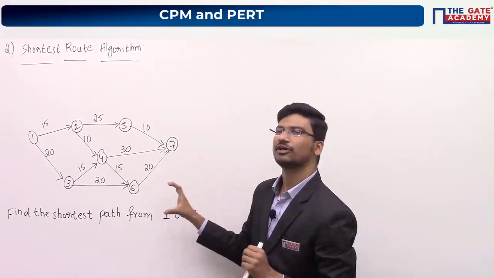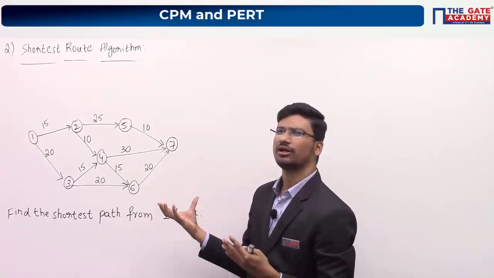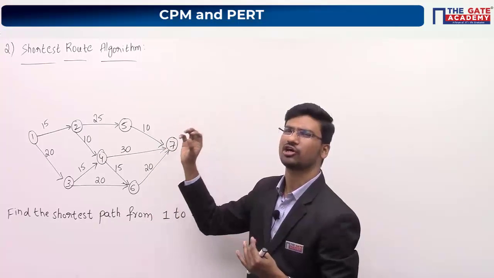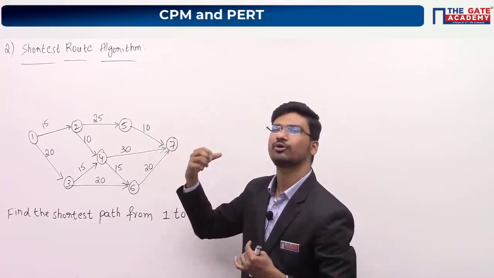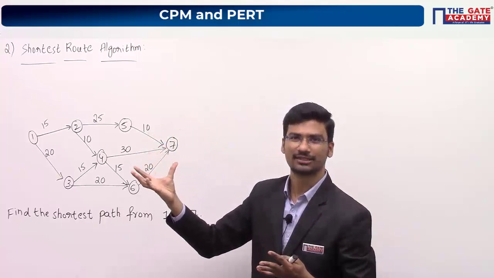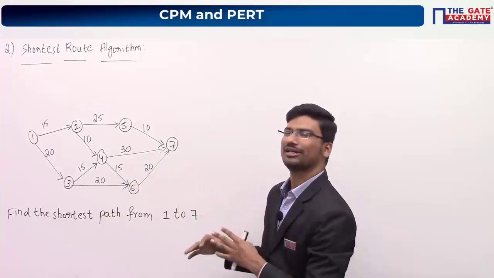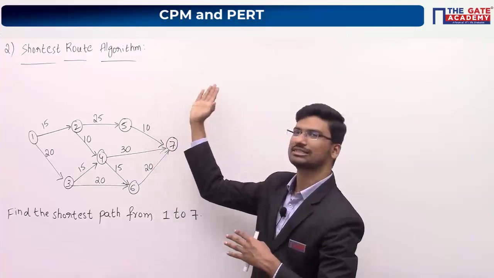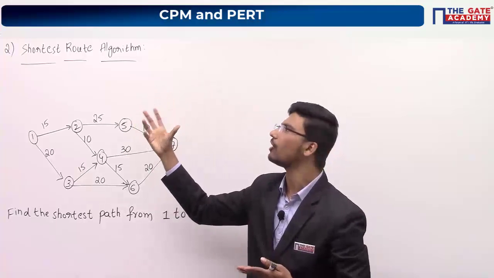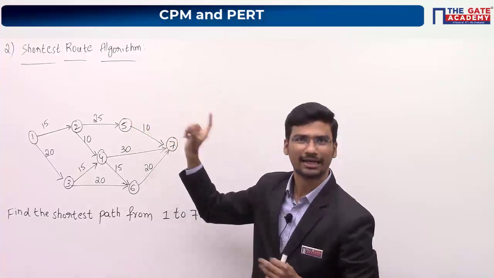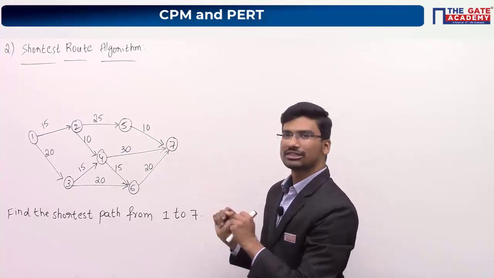That is what the problem is. This algorithm you can call the shortest path problem, shortest route algorithm, or one more name is Dijkstra's algorithm. No need to worry about the names. Whenever they ask in the GATE examination, they can use this name only, shortest path algorithm or shortest route algorithm.